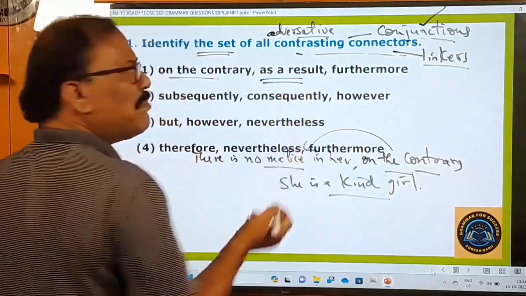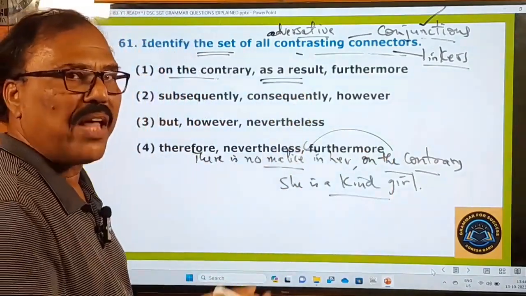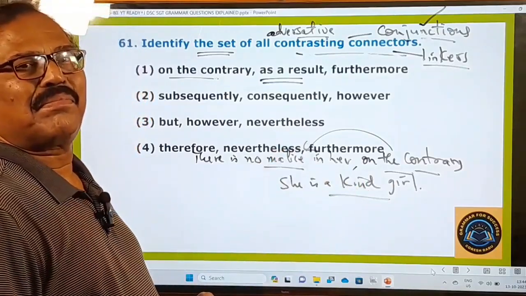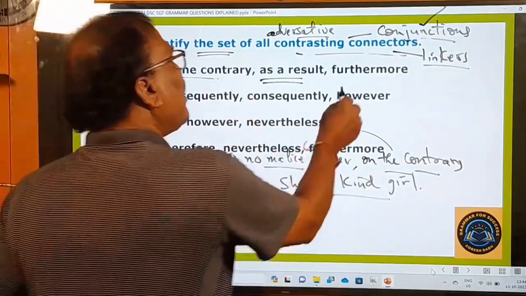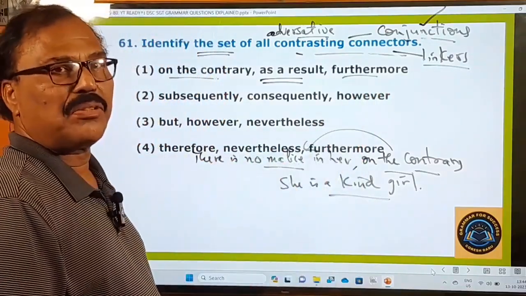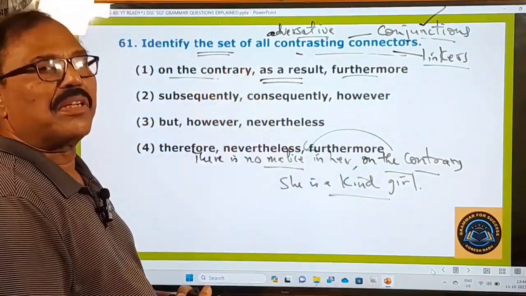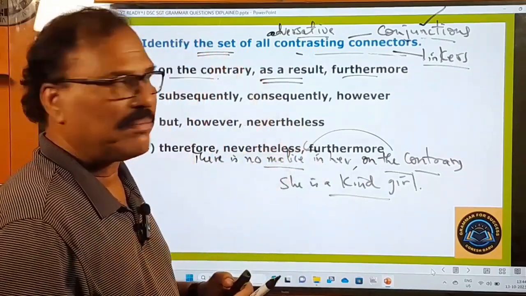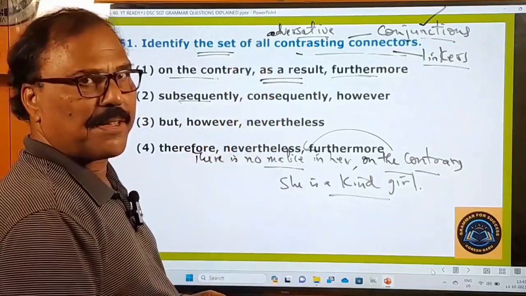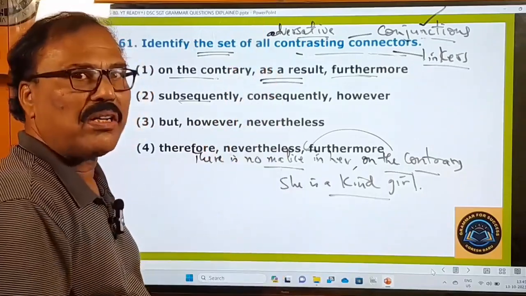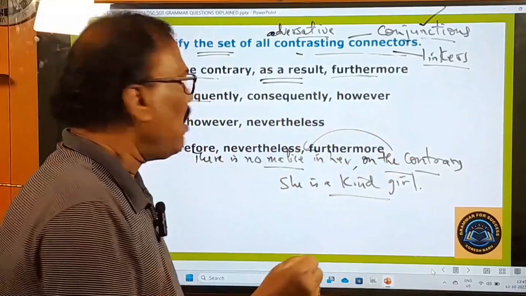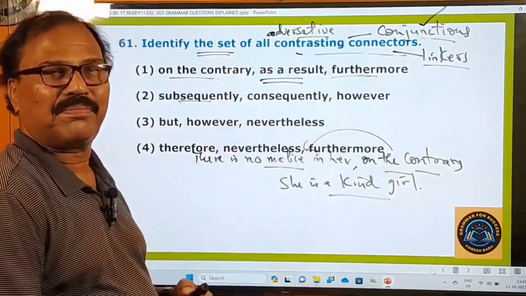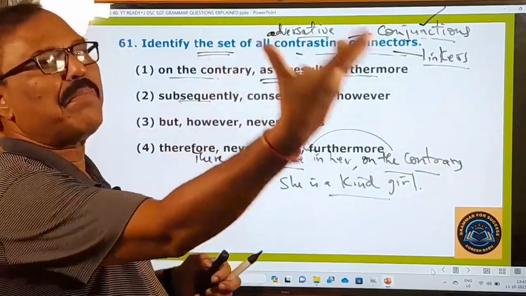As a result means because of. As a result of the accident, he lost his right leg. Furthermore means in addition to. It's a beautiful house. Furthermore, it is located in a nice locality. Subsequently means afterwards. First, Mr. Mohan joined this club as a member. Subsequently, he became the chairman of the club. Subsequently means atupimmata, afterwards.